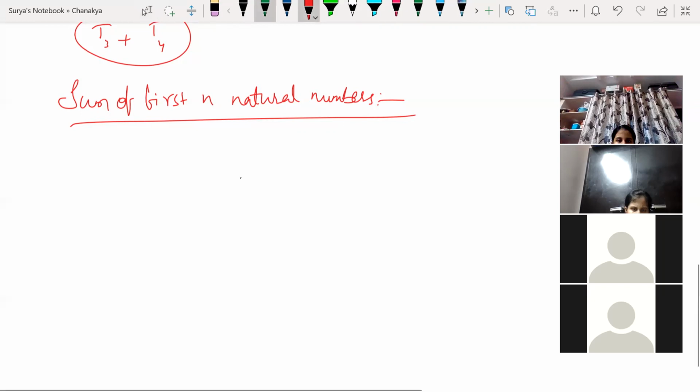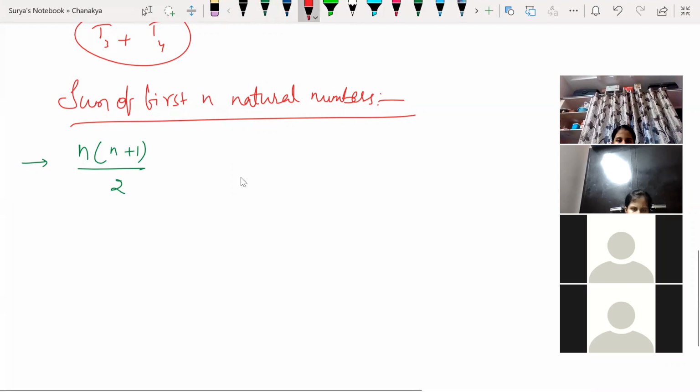We'll use the formula. Yes, look at this. That formula is n into n plus 1 by 2. This is the formula for the sum of n natural numbers. The sum of n terms in an arithmetic progression, what I told you, is n by 2 into 2a plus n minus 1 d. That's all the formula. But the sum of n natural numbers is this one.